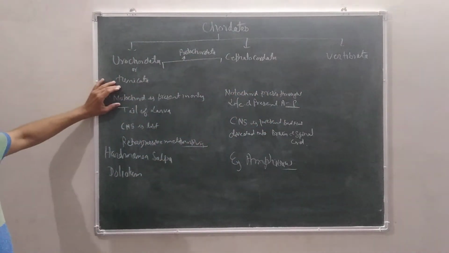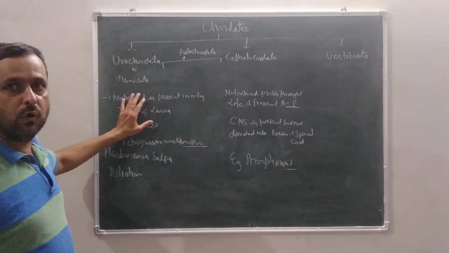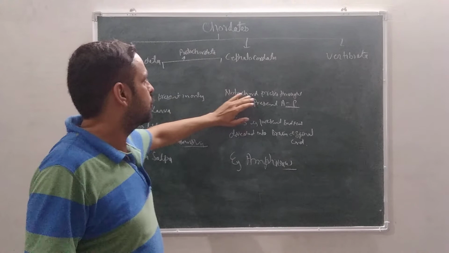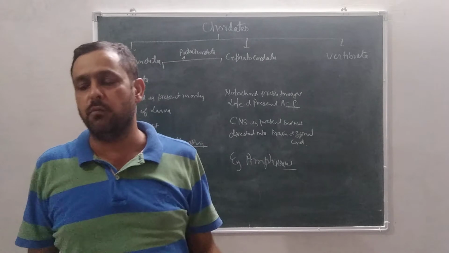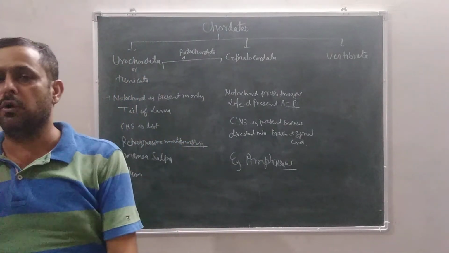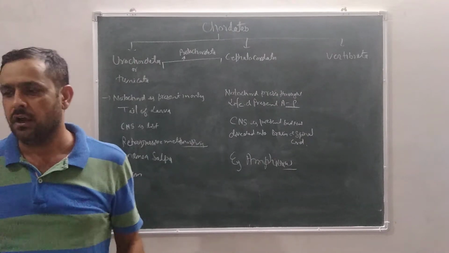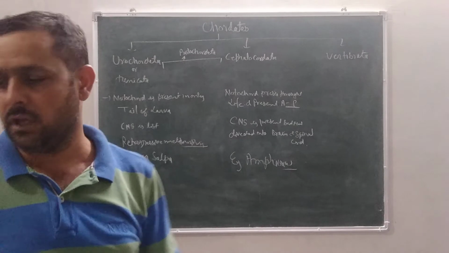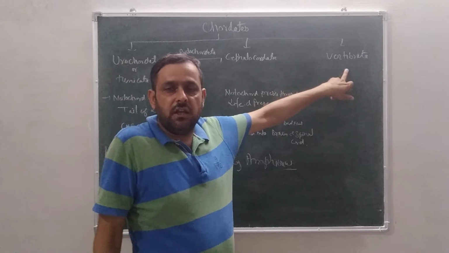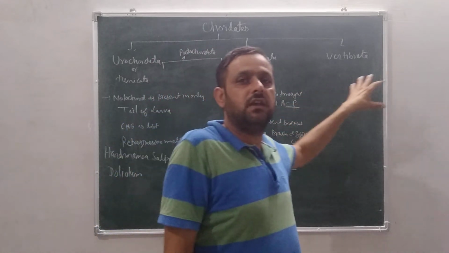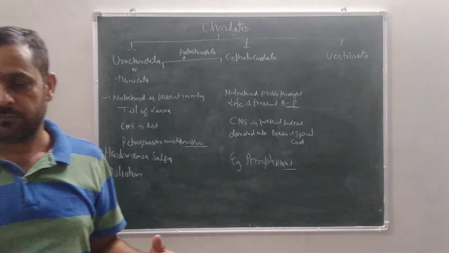Now, some differences between urochordata, cephalochordata and vertebrata. First of all, notochord is present only in the tail of the larva in urochordata. In cephalochordata, notochord is present throughout life, from the anterior body part to the posterior body part. And if we talk about vertebrata, notochord is present during the embryonic period, and it is replaced in the adult by the backbone, or we can say vertebrae.